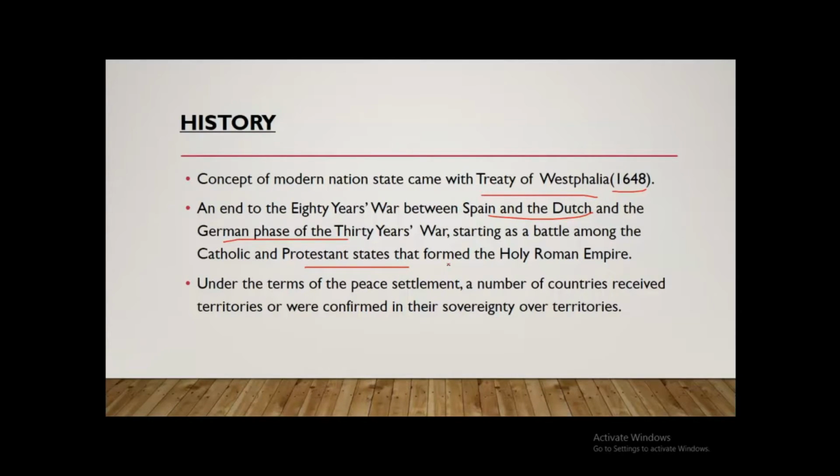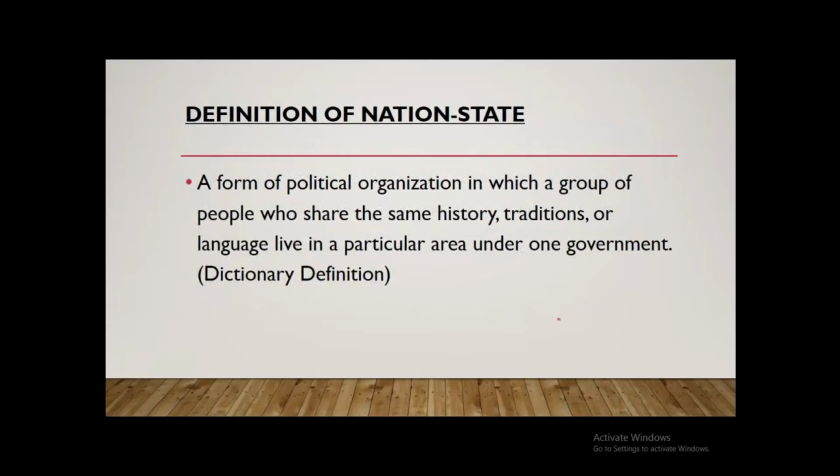And in that treaty, under the terms of peace settlement, a number of countries received territories, were confirmed in their sovereignty over territories. So with this Treaty of Westphalia, the concept of sovereignty and the sovereignty over the territories came into being. So that was the history of the nation state system. So what is the definition of a nation state system?